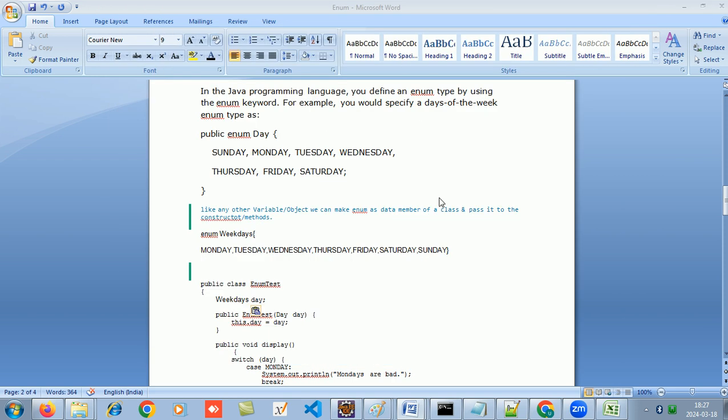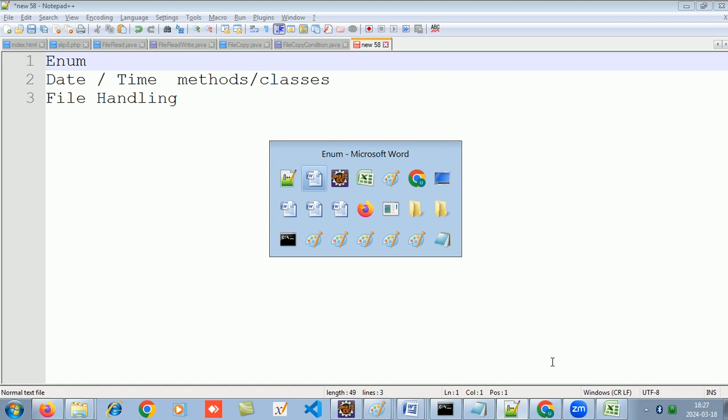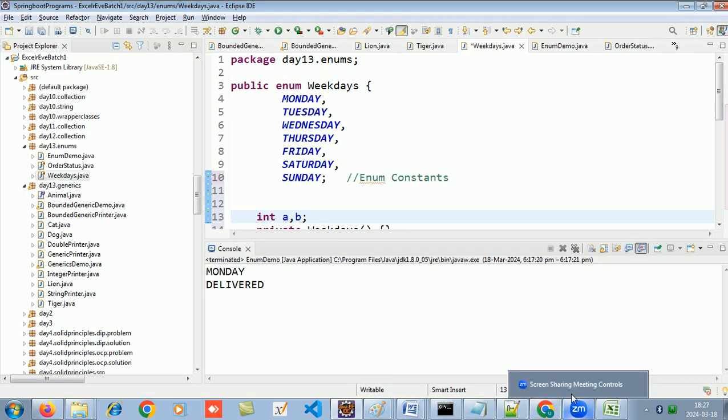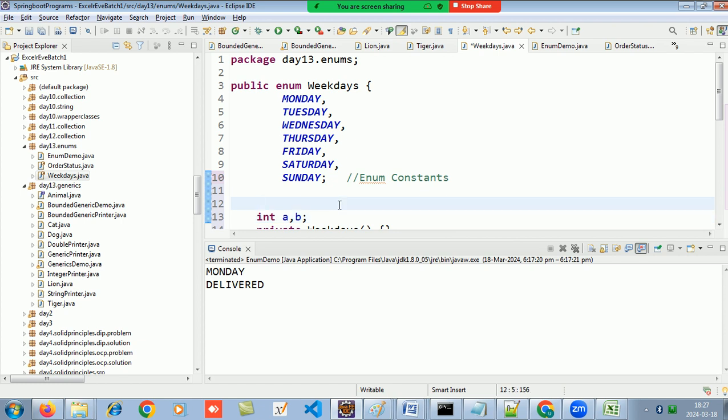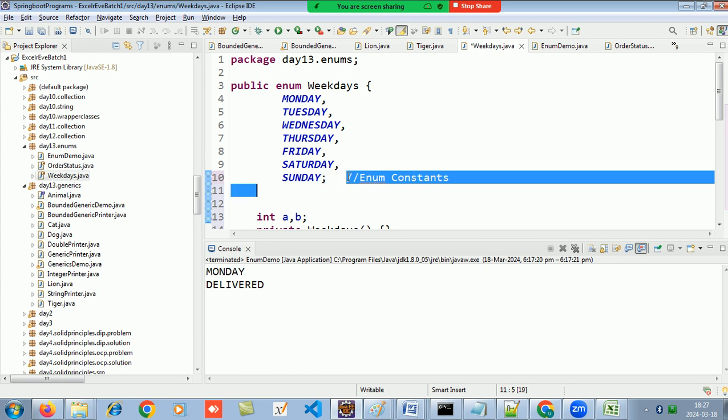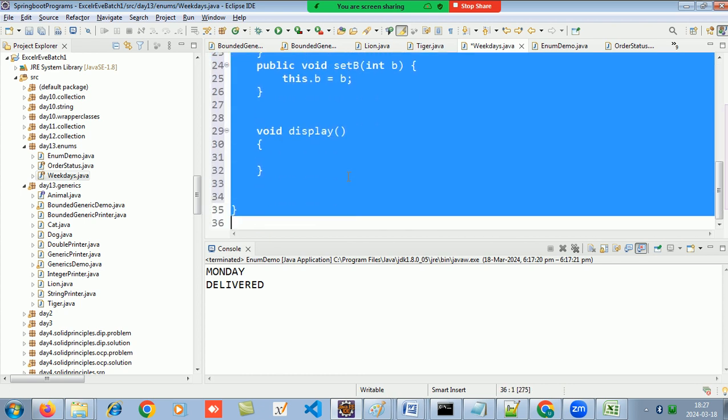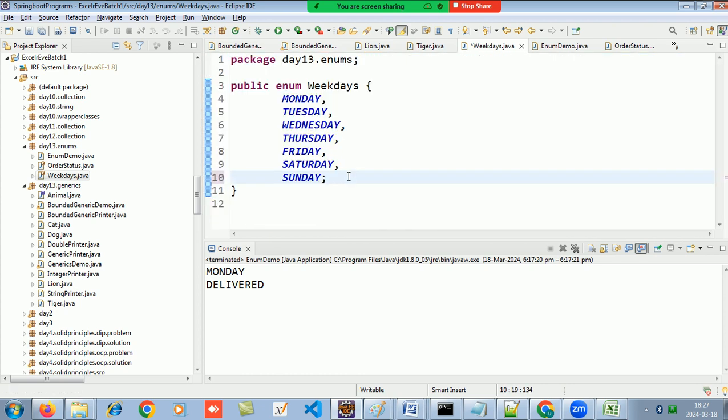Let's try to do it practically. So now I have an enum called weekdays. It has these constant values. Let's remove everything else. Then we'll cover in detail later on.